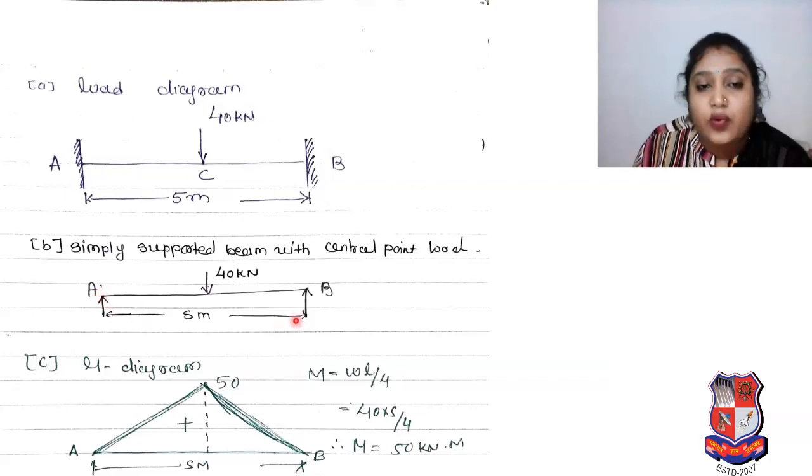For simply supported with central point load, the Mu diagram will be triangle in shape. And what will be the moment? Moment will be WL by 4. Your W is 40, your length is 5, divided by 4. Your moment will be 50 kilonewton into meter.